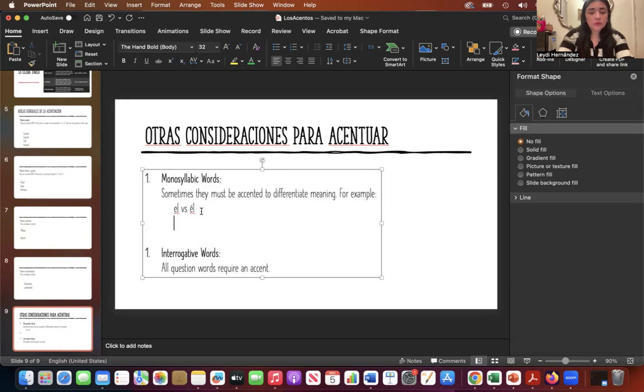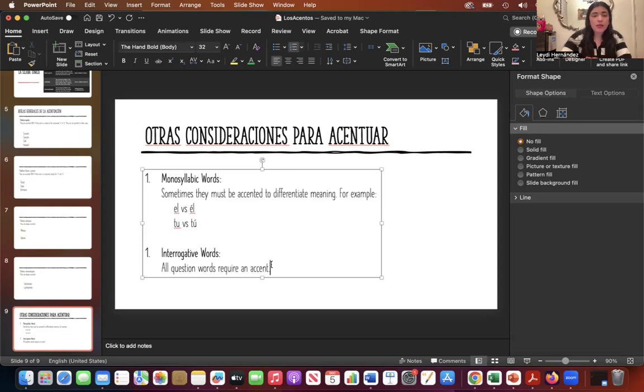Tu versus tú with accent. The first one means your, and the second one means you. Okay, so for the monosyllabic words, we only put the written accent if we have two words with two different meanings.